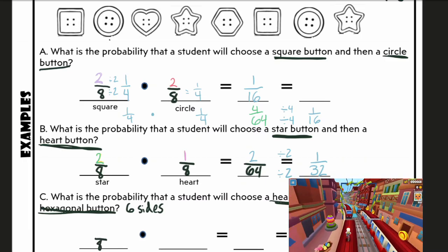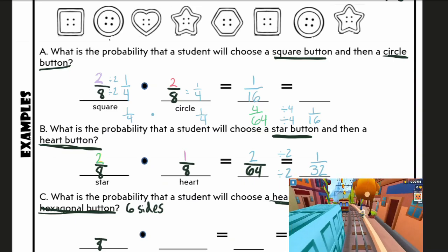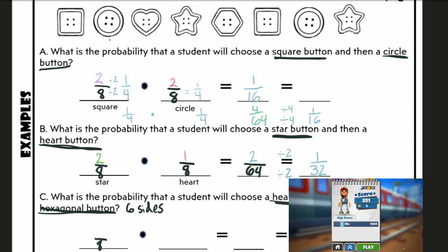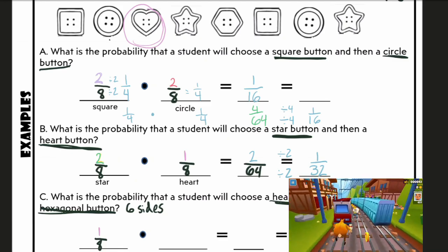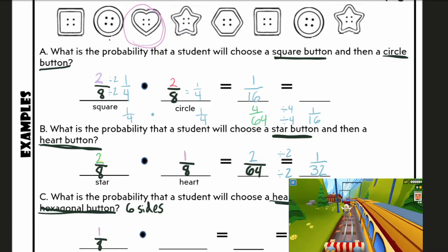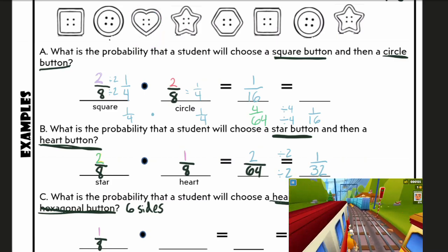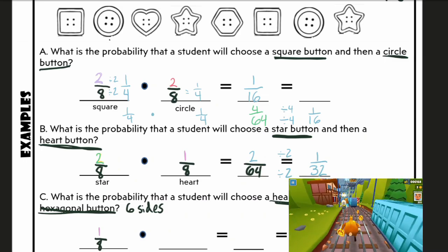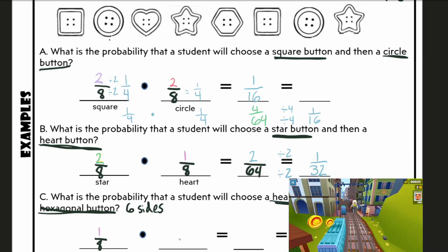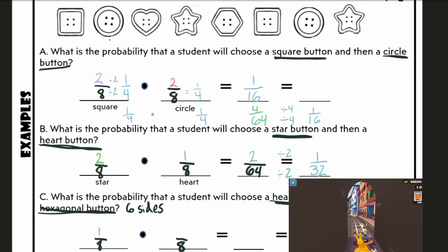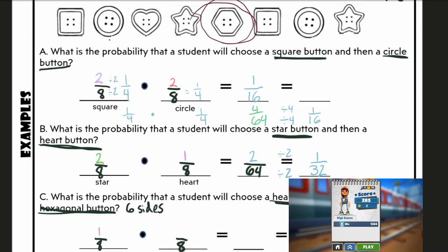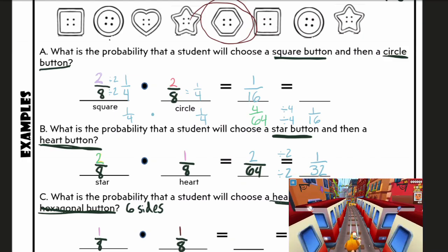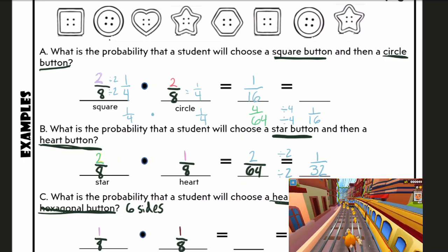I had 8 total buttons, so I put the total on the bottom. And how many hearts did I see? I see 1 right here. So I have 1 heart over my 8 total buttons. I put that heart back into the bin. And then I look at my hexagonal buttons. I have 8 total buttons, so put the 8 on the bottom. And then I look for how many hexagons I have. I only see one right here. So I put 1 hexagon button out of my 8 total buttons.